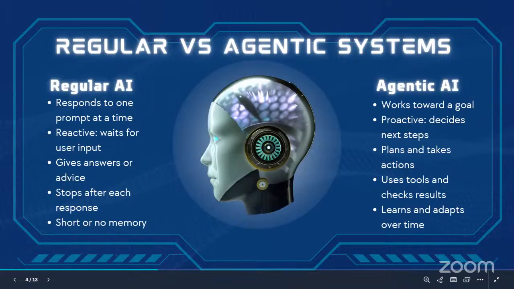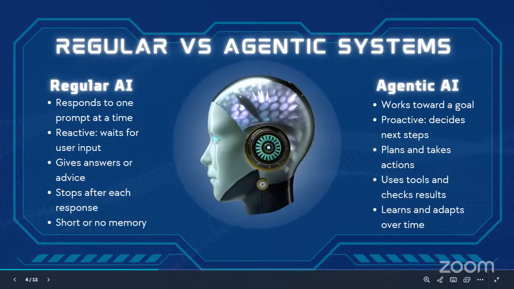Now let's shift over to agentic AI, over here on the right. Because this is where things start to feel a little bit different. Agentic AI is built around goals instead of prompts. Technically, this means that it has proactive autonomy, the ability to decide what to do next without waiting to be told. Instead of asking, "What do you want me to do now?" agentic AI asks, "What's the best next step I could take to reach the goal?" That one change completely transforms how the system behaves.